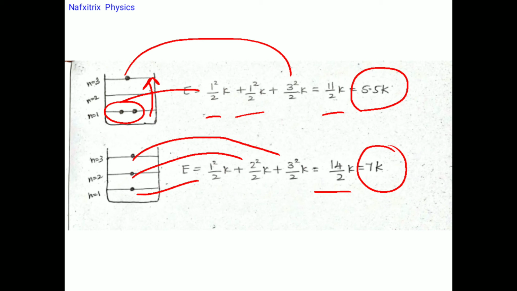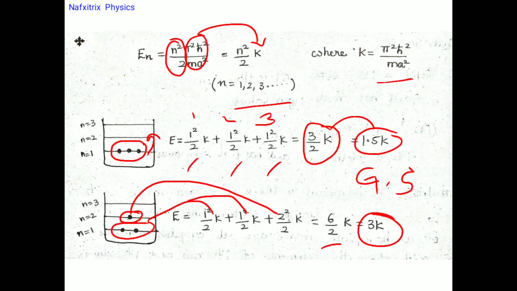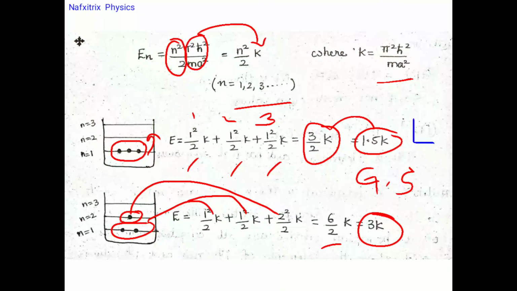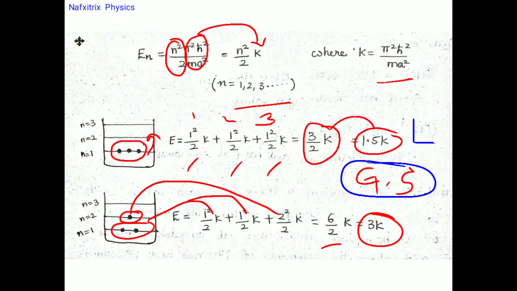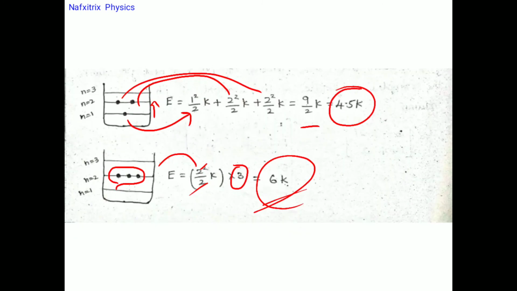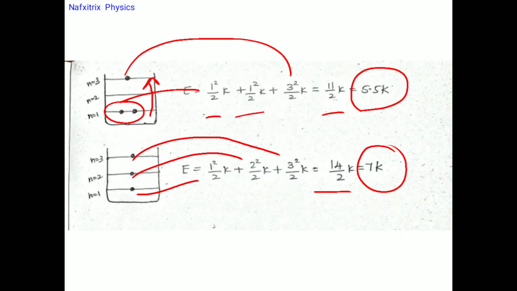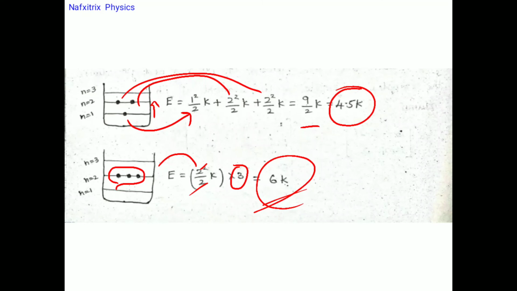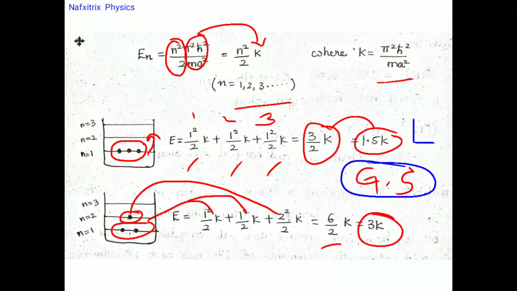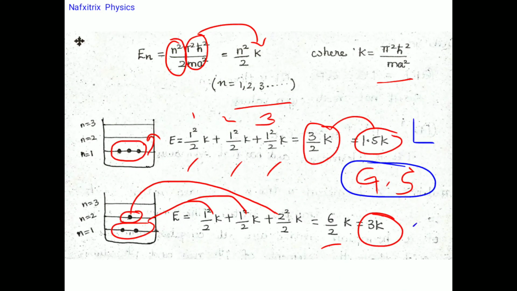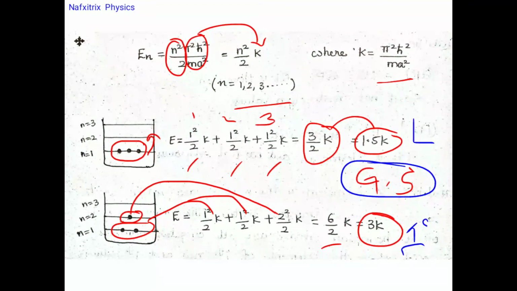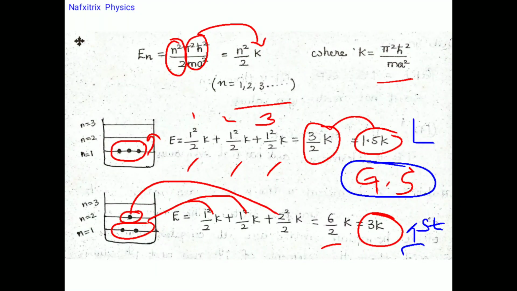Now we need to arrange them in increasing order of magnitude, so that we can decide which is the ground state and which is the first. Out of all of them, this is the lowest one, so this is the ground state, 4.5k. Next, we need to see the first excited state, 5.5k, 6k.